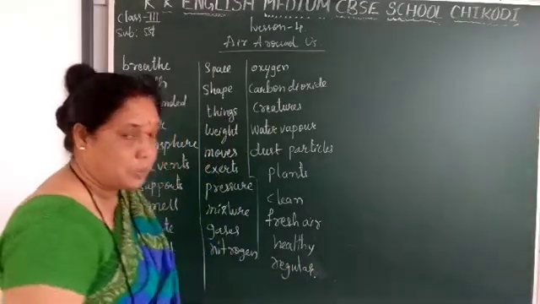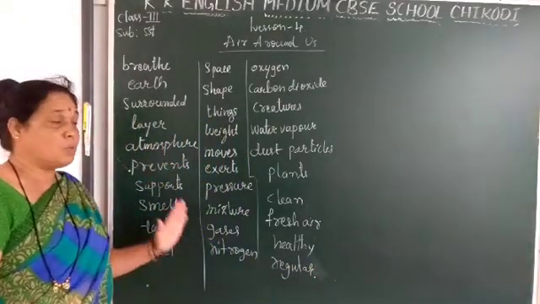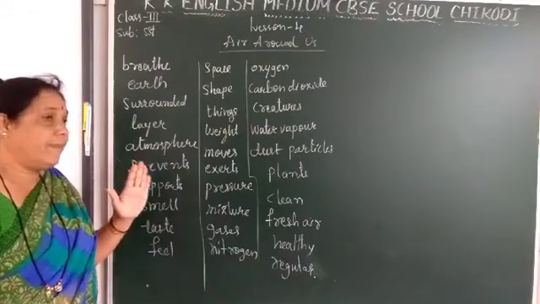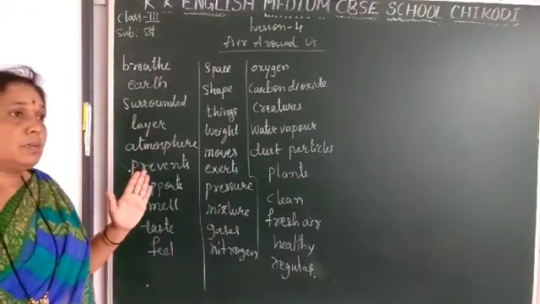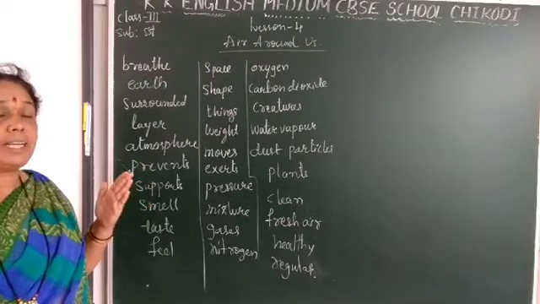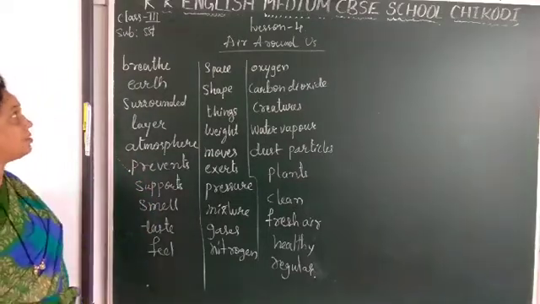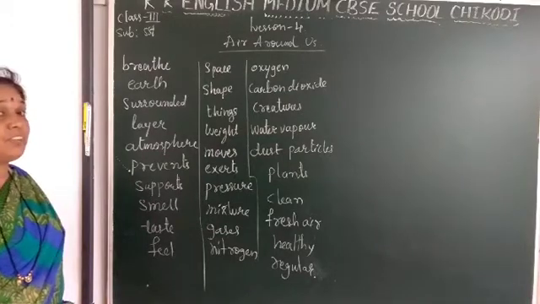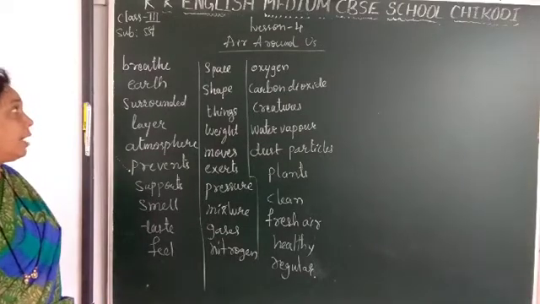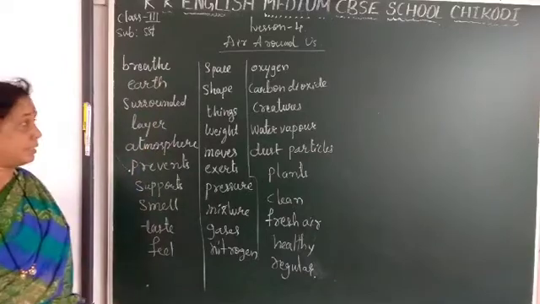Okay, dear students, these are the difficult words from this lesson, and if you try and learn these words, it is very helpful for writing the question answers. Once again I will read the dictation words. B-R-E-A-T-H-E, breathe. E-A-R-T-H, earth.